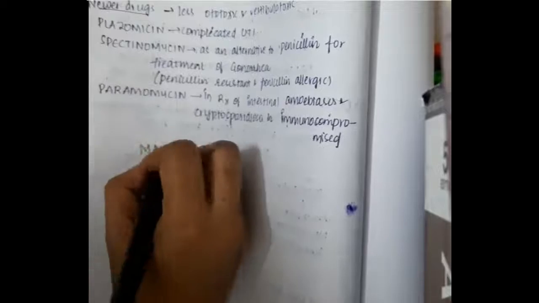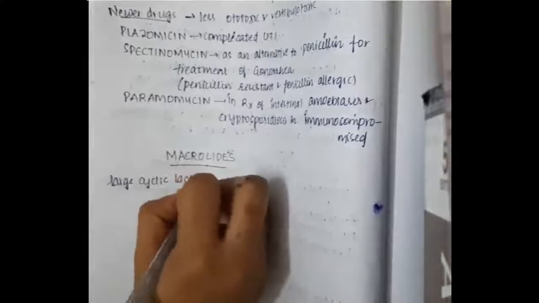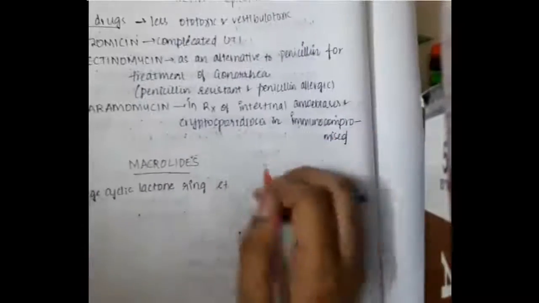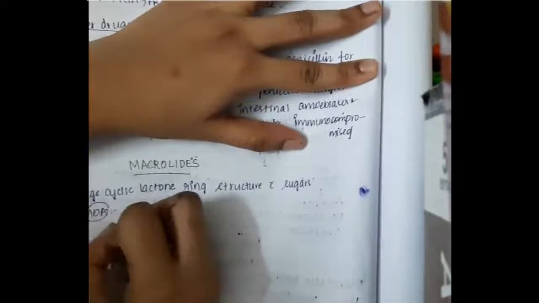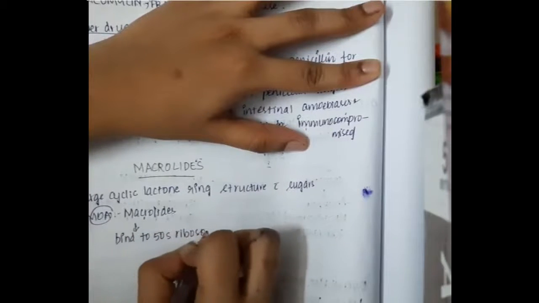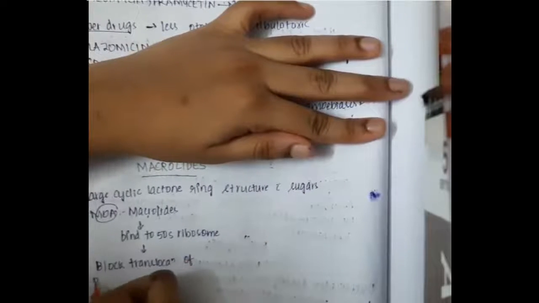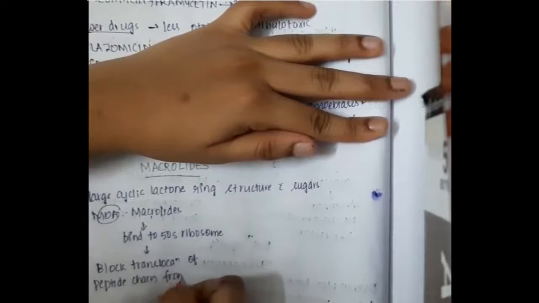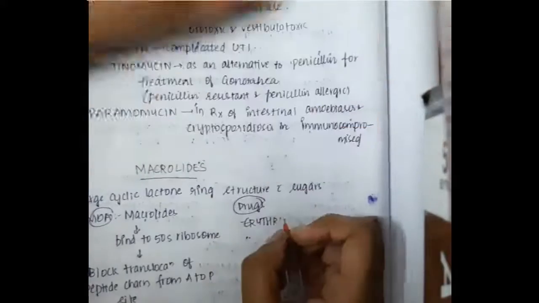Hello friends, let us now learn some important points about the drug macrolides. Macrolides are large cyclic lactone ring structures with sugars. If we see the mechanism of action, macrolides bind to 50S ribosomes and block translocation of peptide chain from A site to P site.